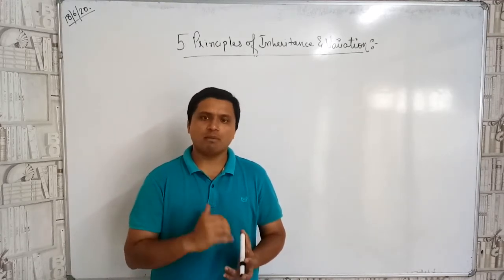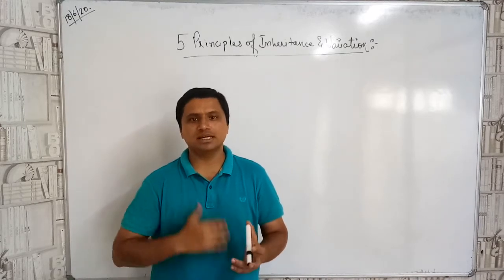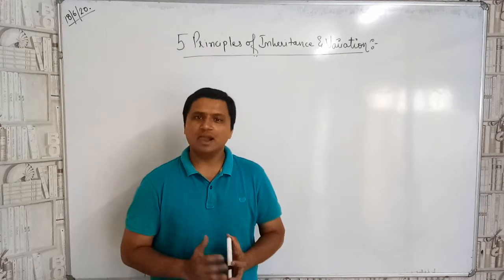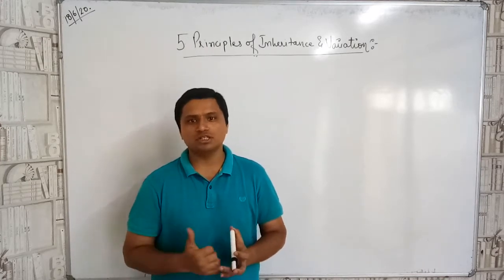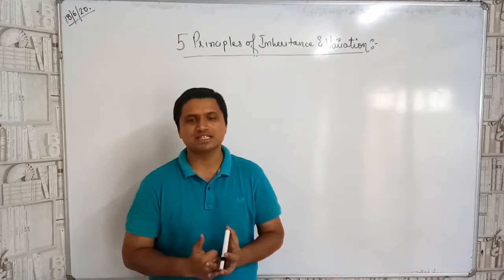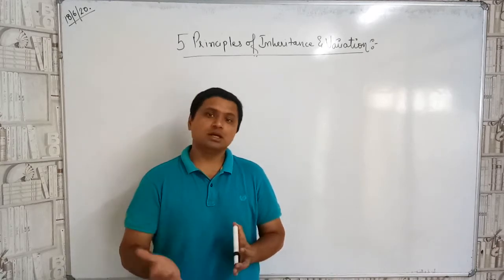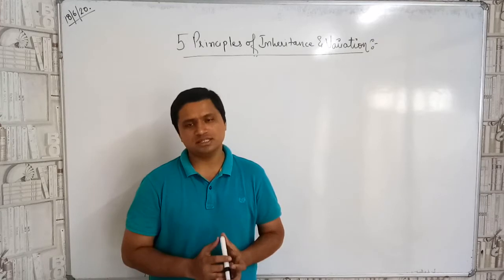Apart from that, we'll also talk about how artificial and natural selection takes place, what the principles of that are, and what the law of dominance, law of constant proportion, and law of independent assortment are. These laws we shall study in this chapter.